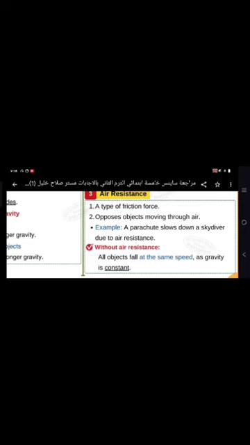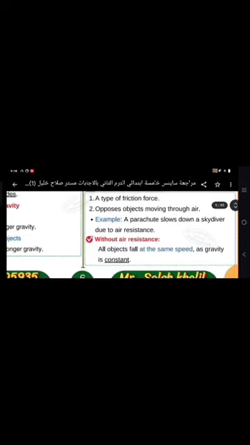What happens if there is no air resistance? All objects will fall at the same speed, whether they have high mass or low mass. Like an elephant and a feather, if there is no air resistance, both of them will fall at the same speed at the same moment, as gravity here is constant.